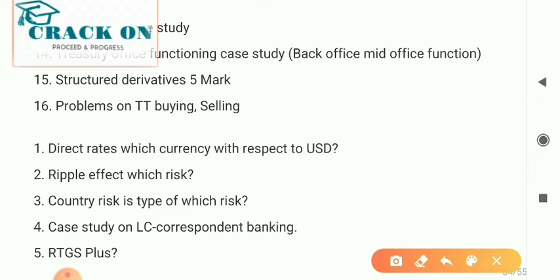So और कुछ questions are that will be some case studies and artificial loss, case study on corresponding LC and ripple effect and TT buying, like that.